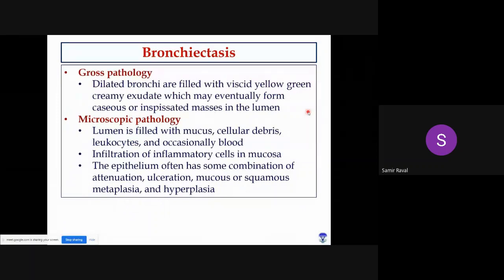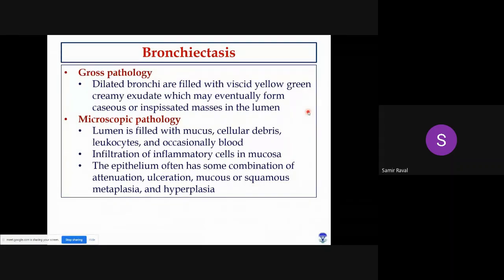So grossly what will you find? Grossly you will find that dilated bronchioles are filled with yellow, green, creamy exudate. Many a time this exudate is converted into cheese-like material or very dry exudate. Okay, macroscopically what will you find?